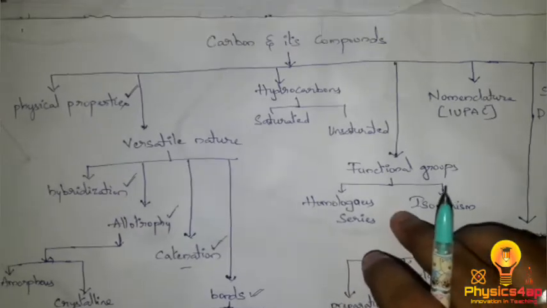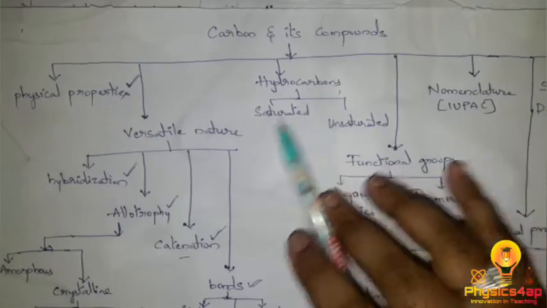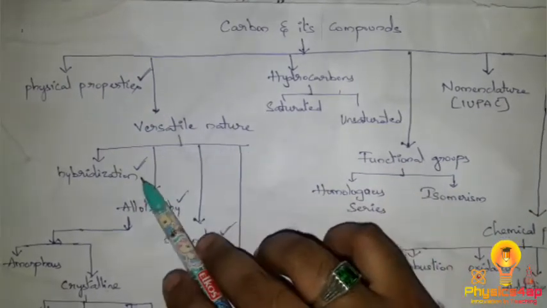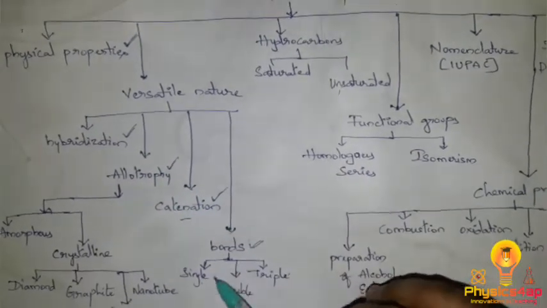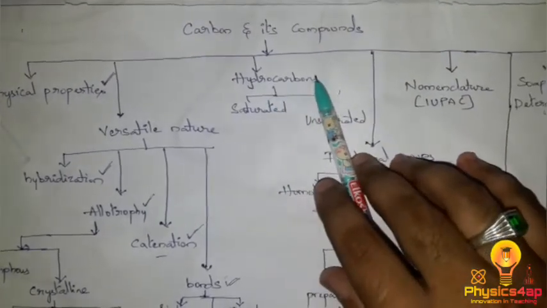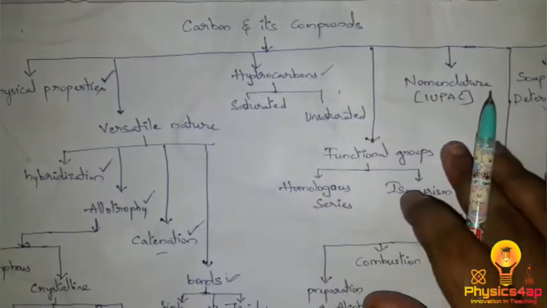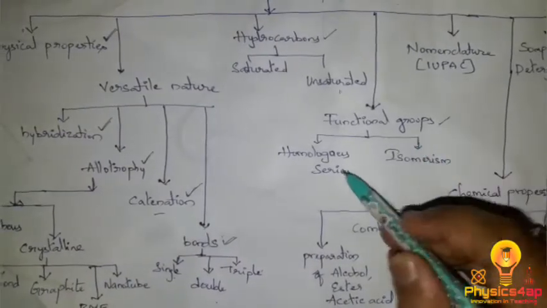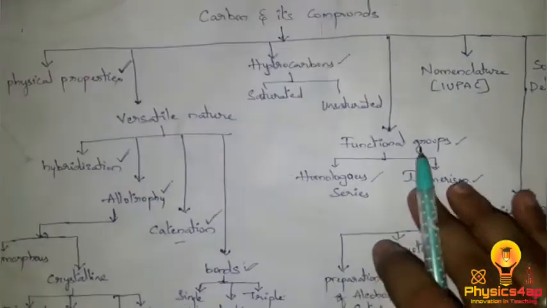So we were discussing carbon and its compounds, and till now we have discussed the physical properties of carbon, the versatile nature, that is hybridization, allotropy, catenation, and the bonds which are the single, double and triple bond. Next we discussed hydrocarbons, the saturated and unsaturated hydrocarbons. Then we discussed the functional groups, isomerism, and also the homologous series.